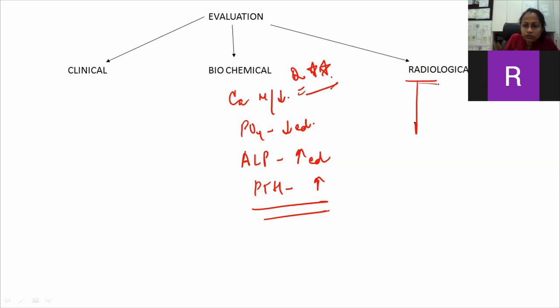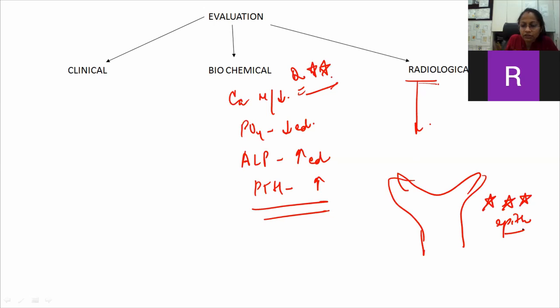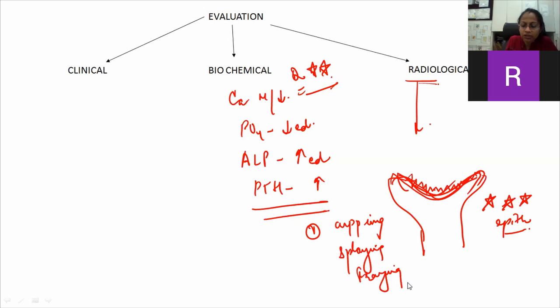Now radiological features: there will be widening of the metaphysis. This is a very, very important question. Epiphyseal widening is seen in which disease? That is rickets. Then there will be cupping. This cup formation is called cupping. Then there will be fraying and splaying. So these all are questions. What features are seen radiologically? There will be cupping, widening, splaying, and fraying. These all are seen in rickets. So very, very important questions come from this topic too.